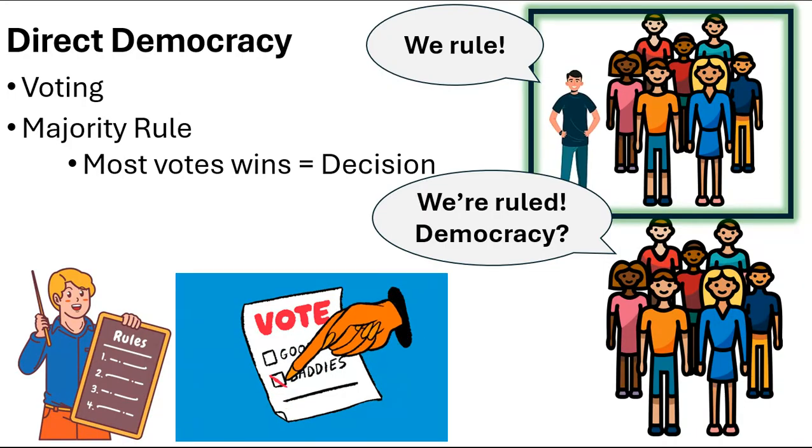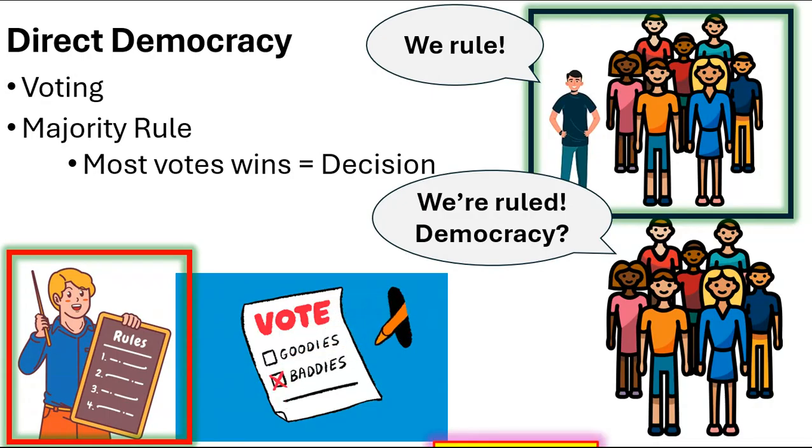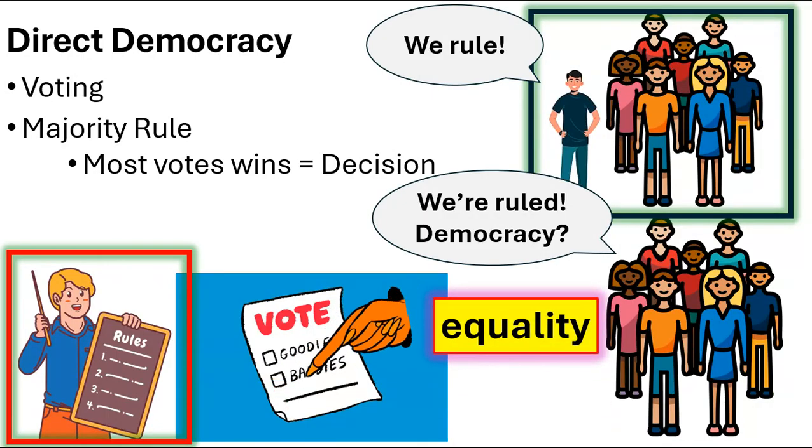So one of the safeguards to make sure that democracies work and are fair is that one of the parts of writing the rules, if you are the winner, is that the rules must treat people equally because there are always going to be a minority. We do not want the tyranny of the majority. We do not want mob rule, where the people in the majority rule over the people in the minority. So what is supposed to happen in a democracy is that there will be equality. So just because you got the most votes and you get to rule, your rules, your decisions must follow the principle of equality and that everyone must be treated equal.